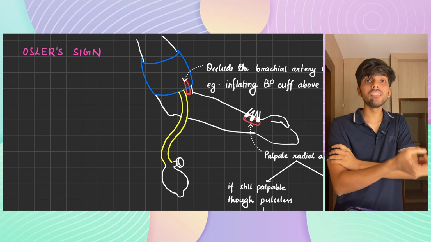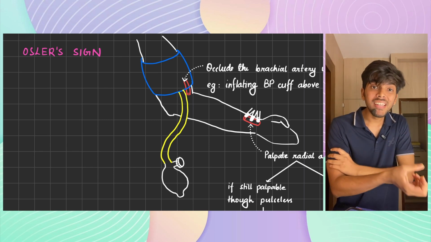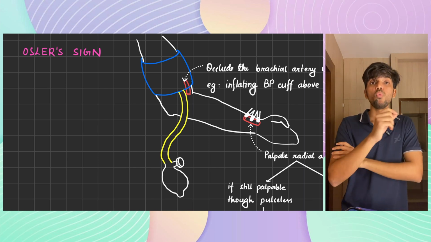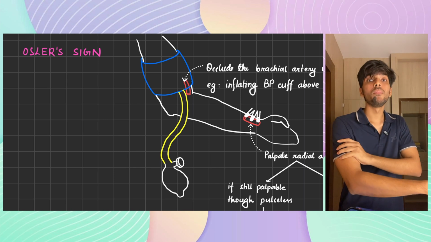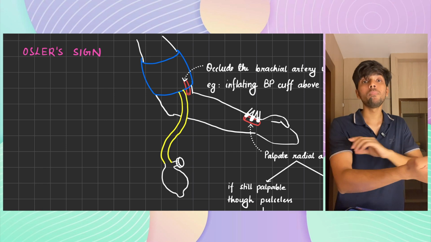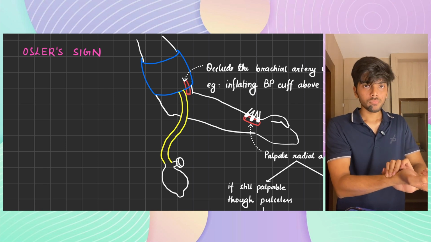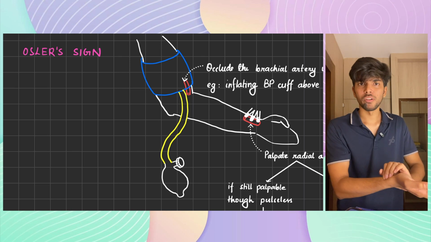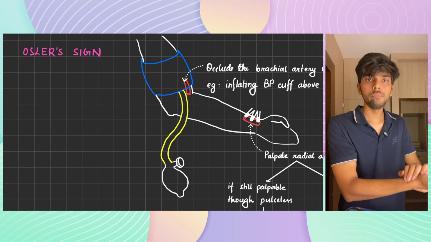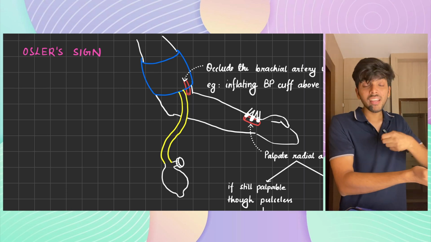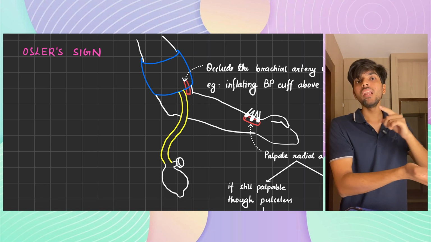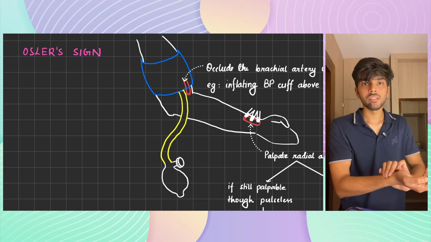Till when do you inflate the BP cuff? You inflate the BP cuff till it is above the level of systolic blood pressure. Because only when it is above the level of systolic blood pressure will the flow of blood be stopped, will the flow of pressure wave be stopped, will the pulse be stopped. How do you know that? You know that by the palpatory method. You must know the palpatory method of measurement of BP. So you apply the palpatory method of measurement of BP. You keep on inflating the BP cuff till pulse is not felt. So now above the level of systolic blood pressure, the pulse is not felt.